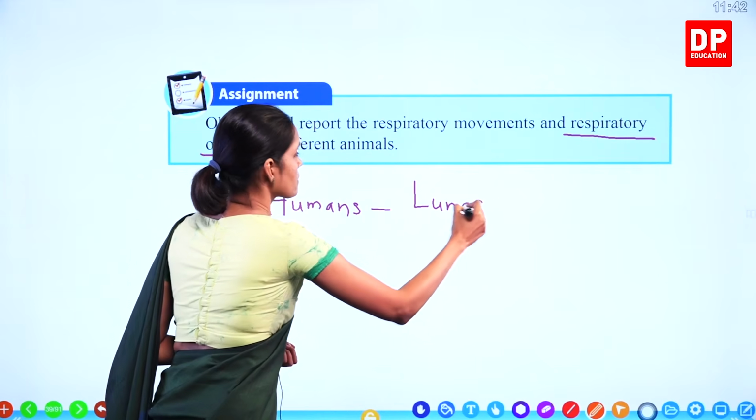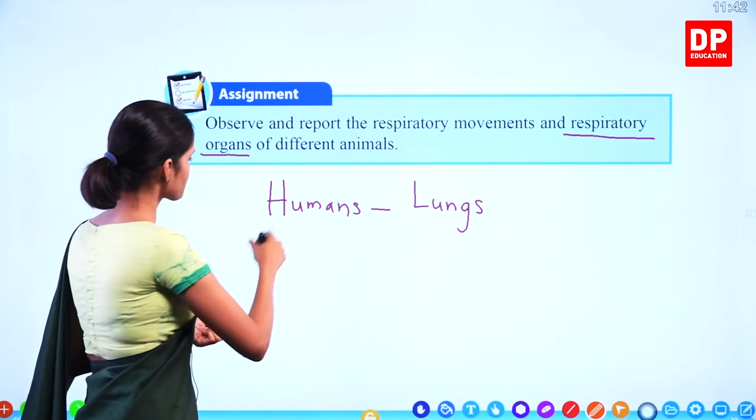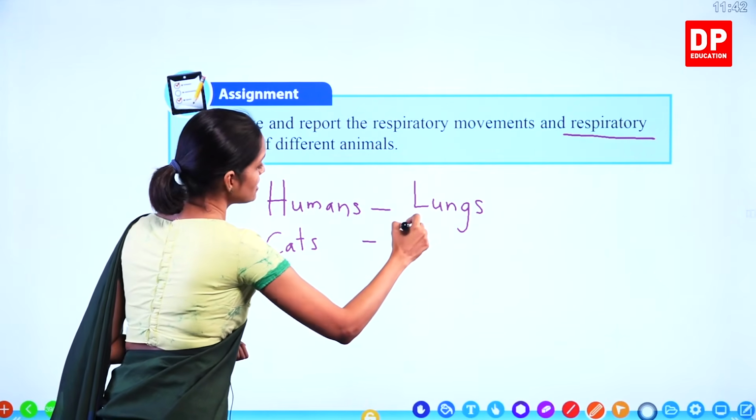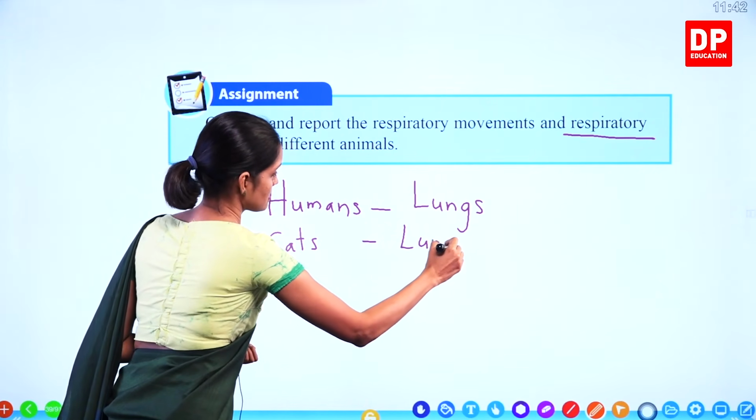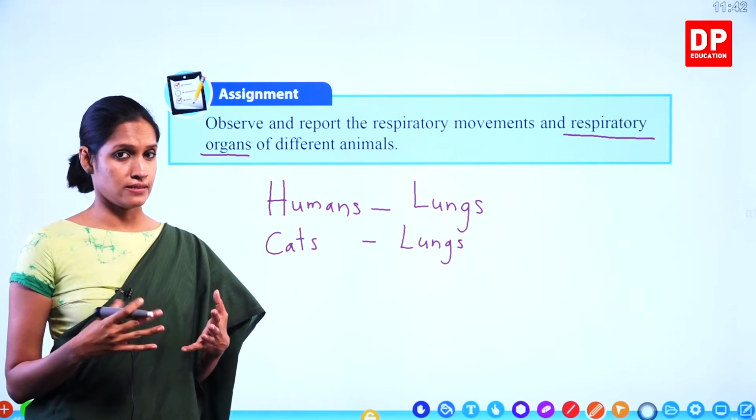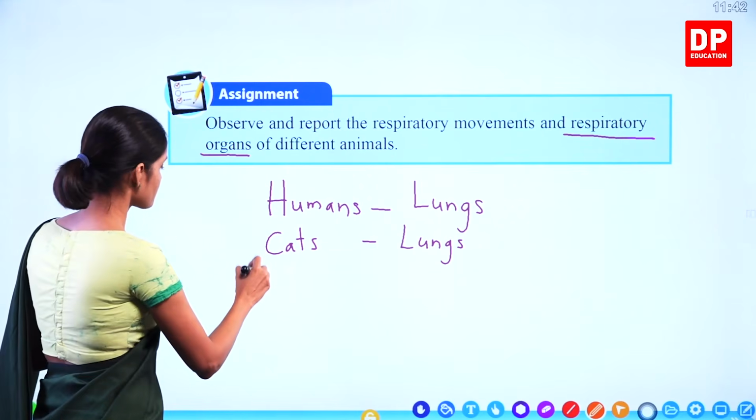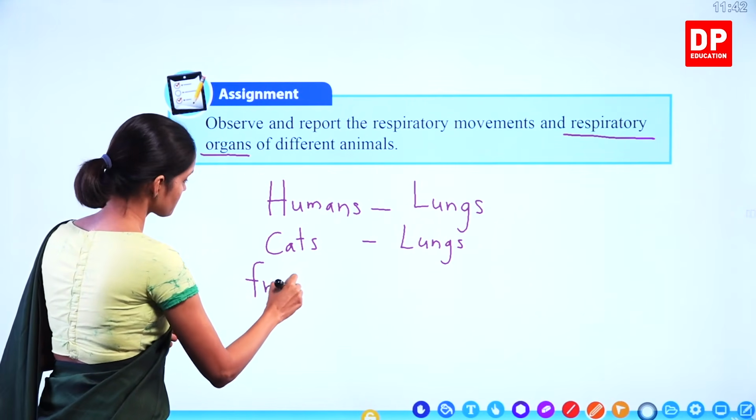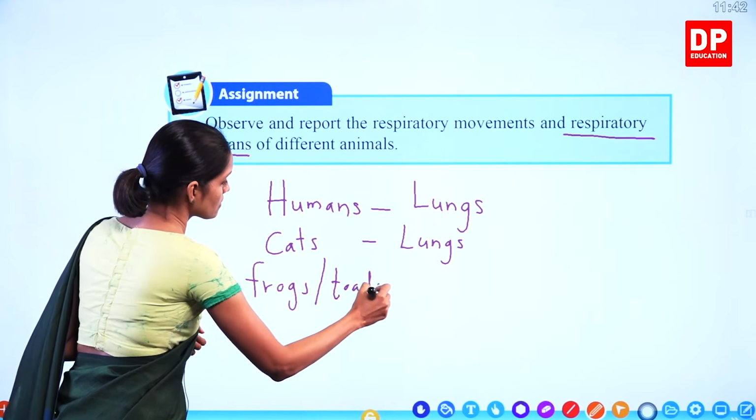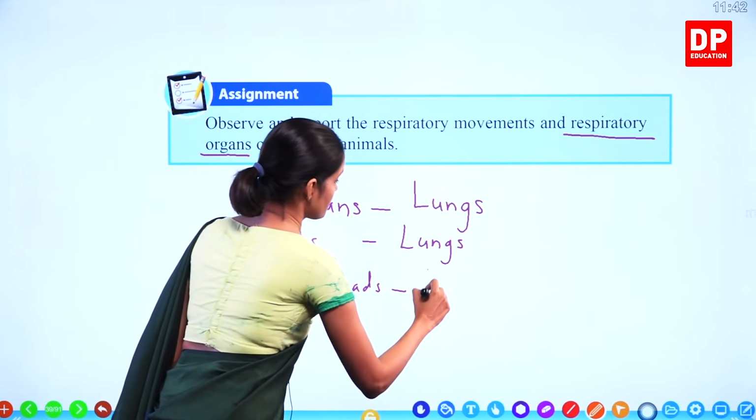Okay. What about other mammals like cats, dogs, etc.? I will write cats. They also have lungs. Even birds have lungs, children. Right? What about a frog or toads? Frogs and toads, what do they have? They also have lungs.